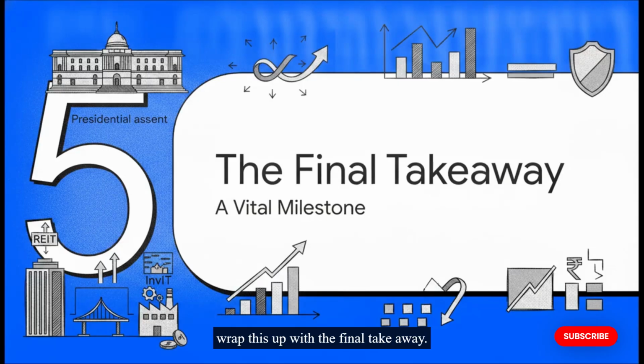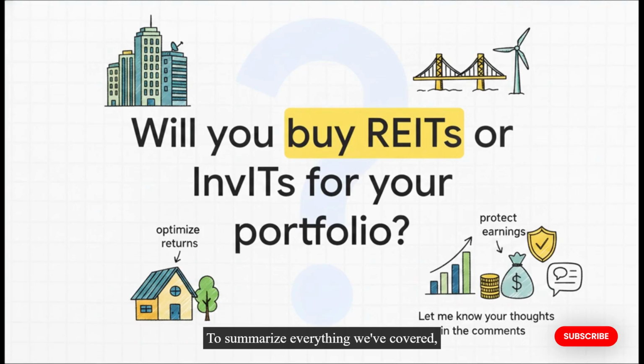Let's wrap this up with the final takeaway. To summarize everything we've covered, the presidential assent on this act officially establishes a modernized, perfectly balanced tax framework. It brilliantly protects retail unit holders with simplified taxes while ensuring that the underlying corporations actually pay their fair corporate surcharges. It really is the legal engine that's going to help fund the next era of Indian infrastructure and commercial growth.